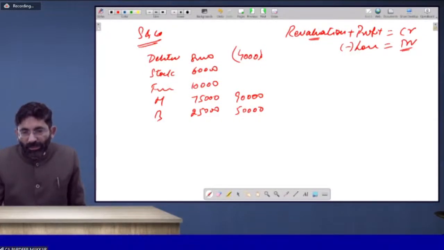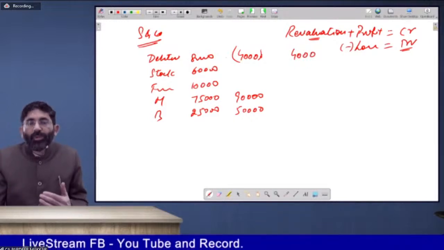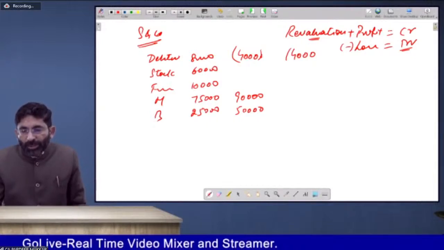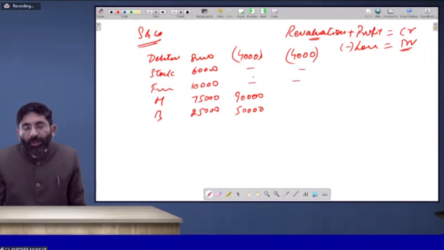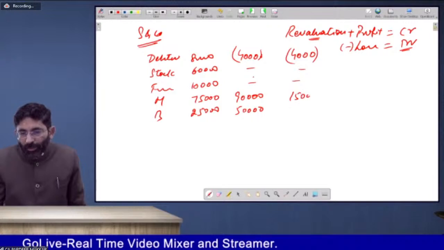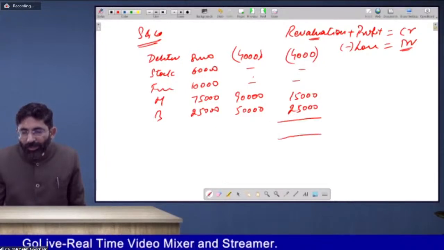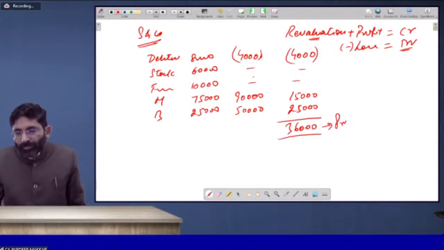So here we are suffering a loss of rupees 4,000, because when the provision for doubtful debt is created on the debtors, that means the value of debtors has decreased. So this is a loss to us. Stock remains intact, so there is no profit or loss. Here machinery value is increased by rupees 15,000, so there is a profit. Building value is also increased by rupees 25,000, so there is a profit. So we got it. The final figure is 36,000. So 36,000 is the profit on revaluation.